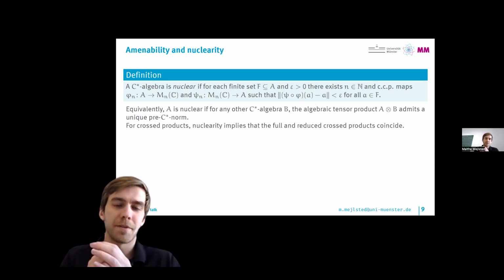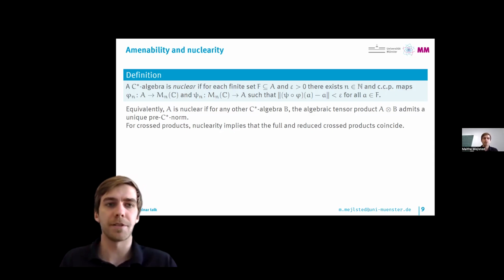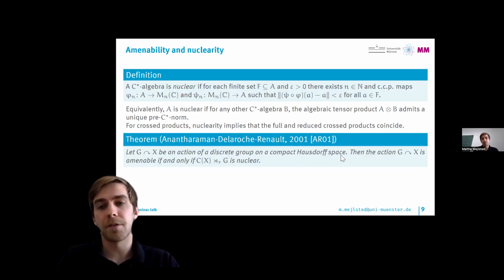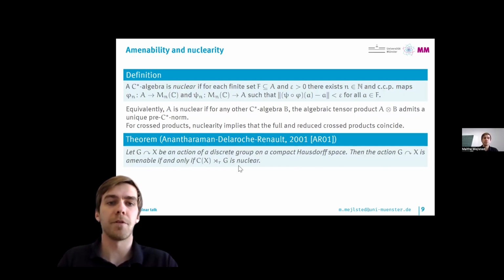So this is really something that makes our lives easier when studying cross products if we have nuclearity. And this relates to amenability because we have the following theorem by Anantharaman-Delaroche and Renault, which says that if you have an action of a discrete group on a compact Hausdorff space, then the action is amenable if and only if the reduced cross product is nuclear.